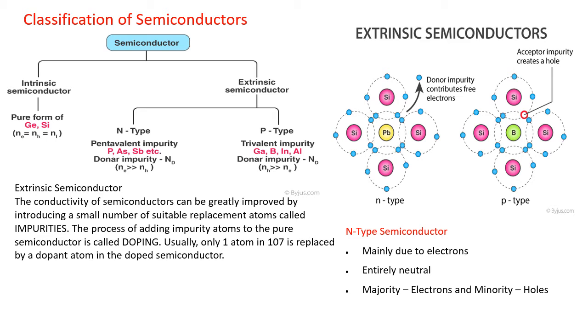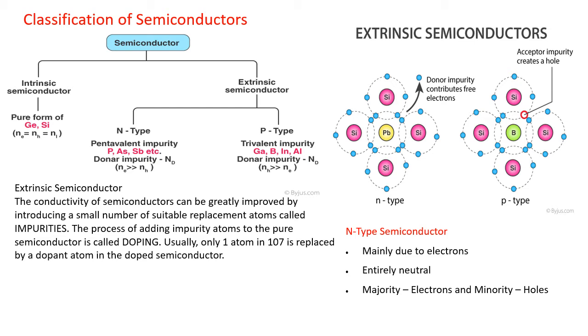Number one, N type, and number two, P type. Now, what do N and P mean? Here, P type means trivalent impurities. When we add a trivalent impurity to an intrinsic semiconductor, we get a P type extrinsic semiconductor.